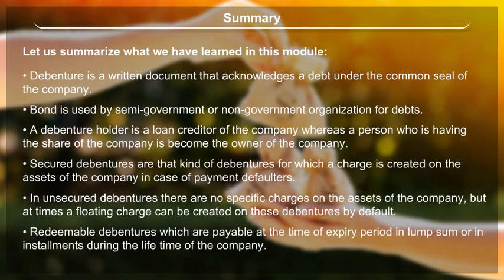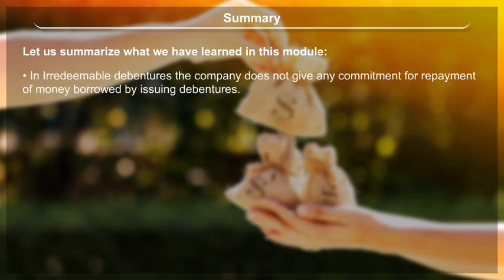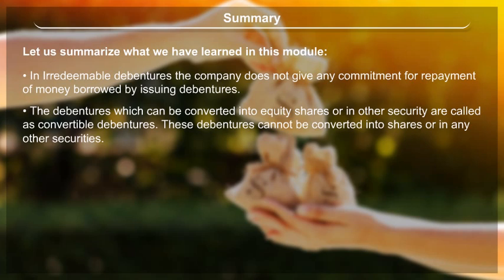Redeemable debentures are payable at the time of expiry period in lump sum or in installments during the lifetime of the company. In irredeemable debentures, the company does not give any commitment for repayment of money borrowed by issuing debentures. The debentures which can be converted into equity shares or into other security are called convertible debentures. Non-convertible debentures cannot be converted into shares or any other securities.